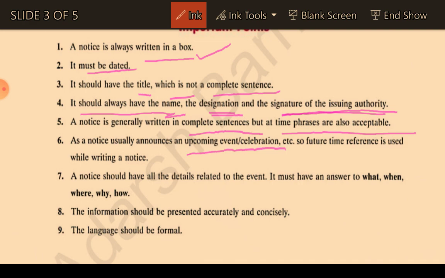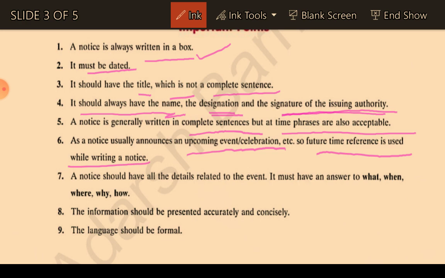The most important thing in a notice is that we cannot use the past tense. We write a notice to announce something upcoming, for some kind of event or an organization's upcoming programs. For that we usually use a notice. So future time reference is used while writing a notice. That means we can write in the present or future, but the past tense should not be involved in it.